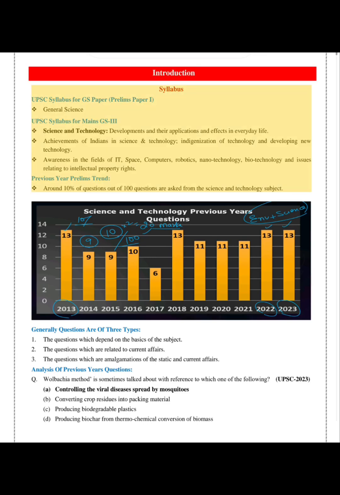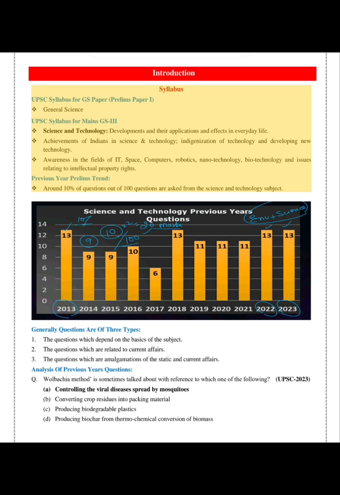Introduction. Syllabus. UPSC syllabus for GS paper, prelims paper I: General Science. UPSC syllabus for mains GS3: Science and Technology, developments and their applications and effects in everyday life. Achievements of Indians in science and technology, indigenization of technology and developing new technology. Awareness in the fields of IT, space, computers, robotics, nanotechnology, biotechnology and issues relating to intellectual property rights.